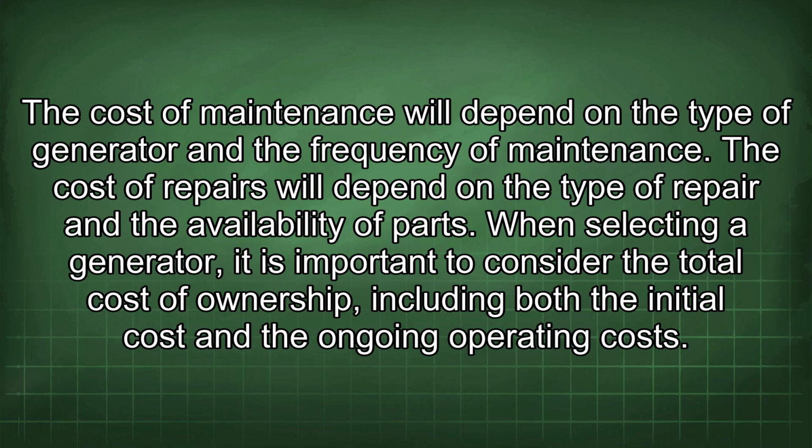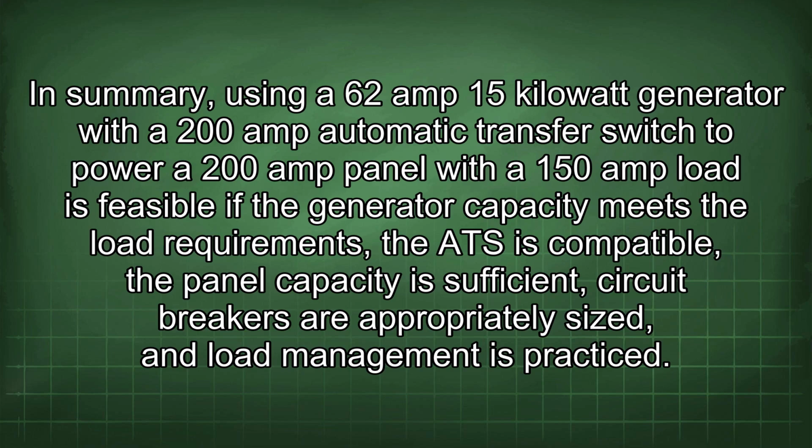When selecting a generator, it is important to consider the total cost of ownership, including both the initial cost and the ongoing operating costs. In summary, using a 62 amp 15 kilowatt generator with a 200 amp automatic transfer switch to power a 200 amp panel with a 150 amp load is feasible if the generator capacity meets the load requirements, the ATS is compatible, the panel capacity is sufficient, circuit breakers are appropriately sized, and load management is practiced.